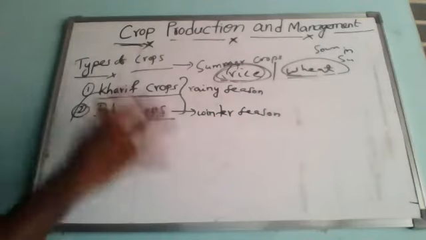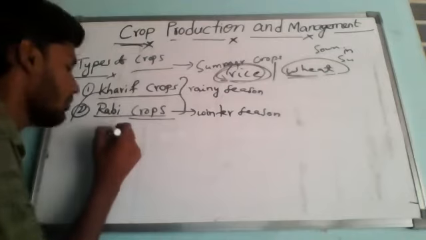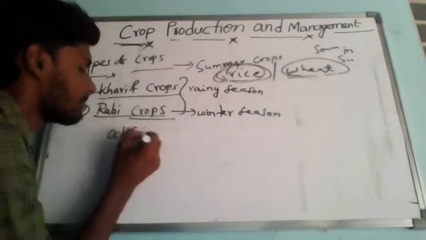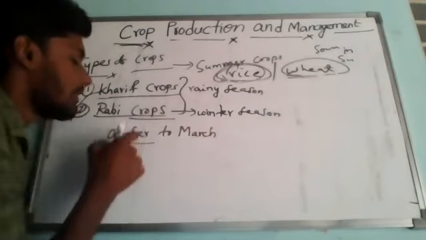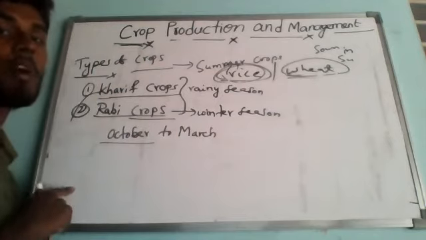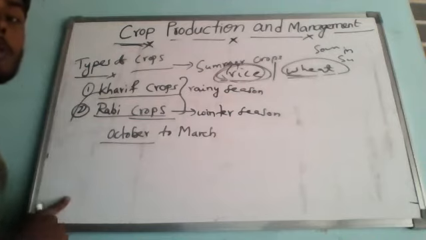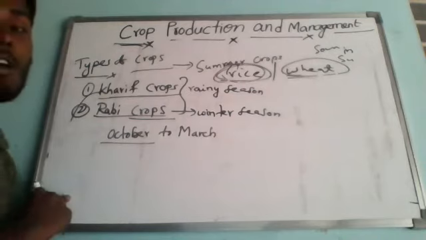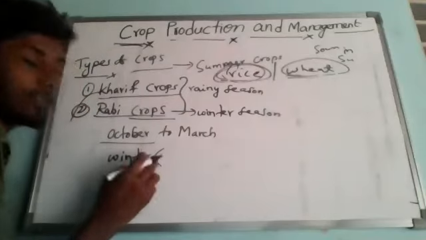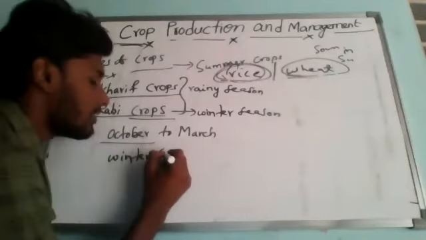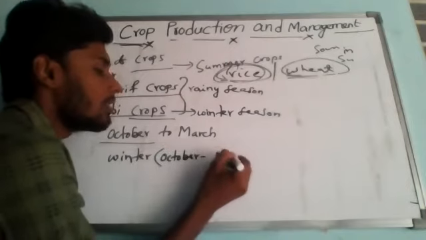Like kharif crops, the time period of rabi crops is generally from October to March. This is the beginning of the winter season. The sowing of rabi crops begins at the beginning of winter, which is between October and November.